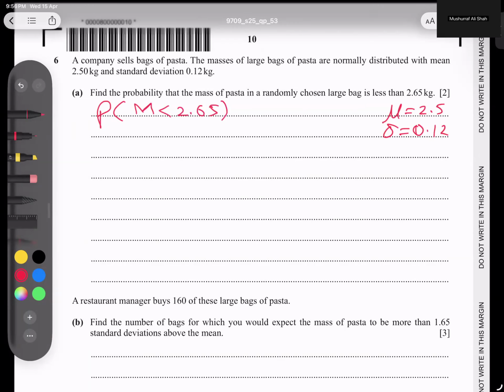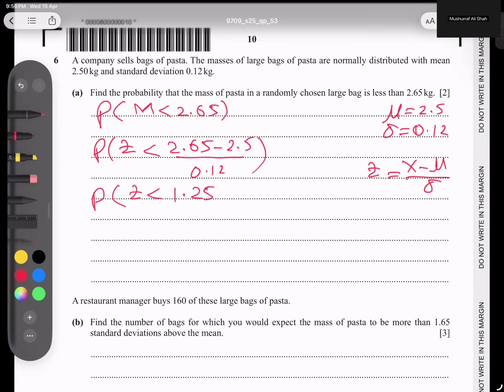How to do this, students? We have a special formula, x minus mean over deviation, to convert into standard form. Now this is not standard form, so we have to convert. As I plug in this formula here, this x will convert into z. So I'm writing z here, and 2.65 minus mean over deviation 0.12. Now type in the calculator, and what does it turn out to be? Just a minute, students. This is by mistake. So 1.25.